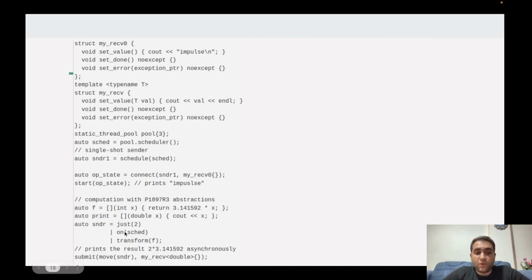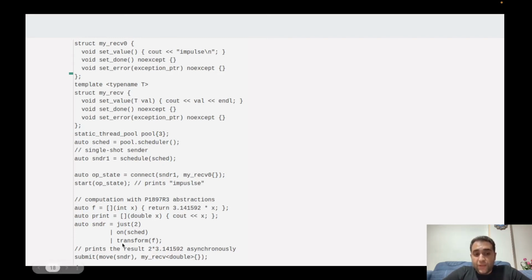And here we have composed three asynchronous operations, or three asynchronous senders. We have used a function from the Libunifex library that just generates a new sender, and this sender just generates a value. And here is 2. And in the next line, we have another function from Libunifex, on. It also generates a sender, but this sender causes the chain or the composed operation to run on a specified scheduler.